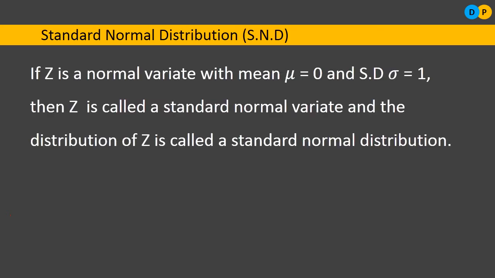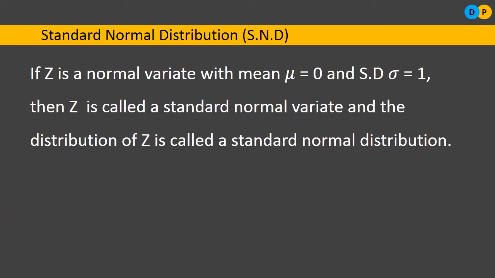What is then standard normal distribution? If z is a normal variate, having frequency density function as we have already studied for a normal variate, where the mean mu is equal to 0 and sigma is equivalent to 1, and sigma is nothing but the standard deviation. So for all those normal variates where mu is equivalent to 0 and sigma is equal to 1, z is called a standard normal variate, and the distribution of z is called standard normal distribution.